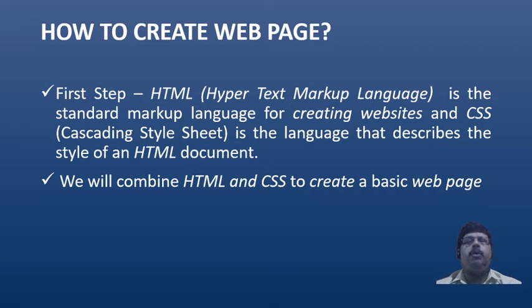Actually, this is used for describing the style of the HTML document, that is, alignment. When you design a web page with only HTML, it will not be attractive. To make it look very beautiful, you must have noticed many websites, the alignments and the panels that you see, which are very beautiful, which you cannot do using HTML. You should know CSS, that is, Cascading Style Sheets. How to do that, we will also be learning.